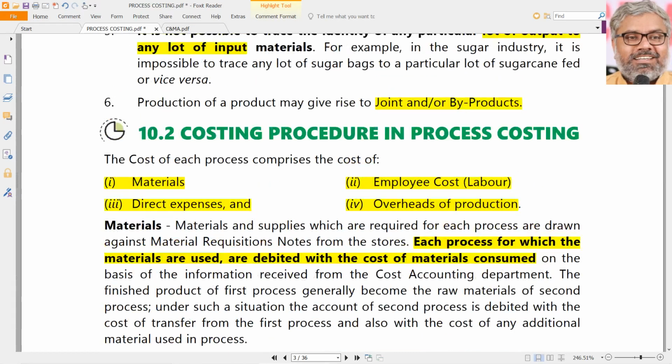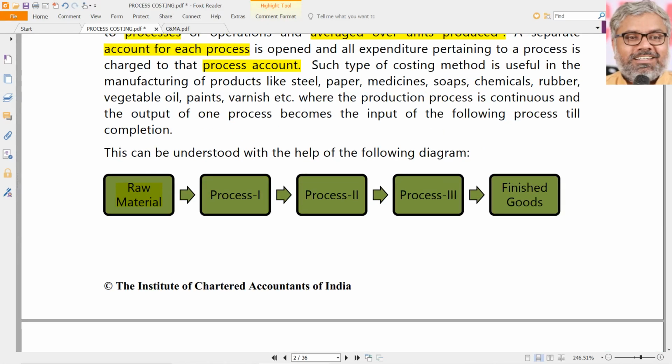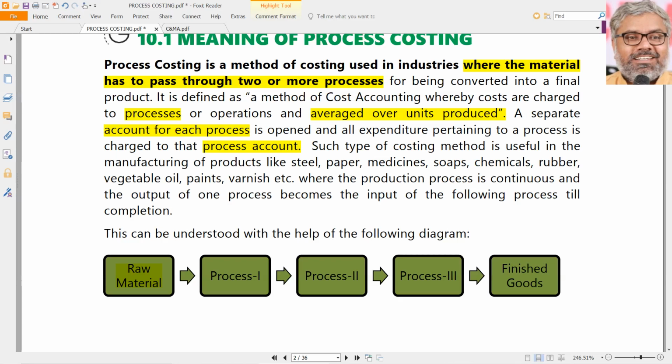But normally materials are introduced in the first level. Each process will not have the same fresh raw materials. For example, sugarcane is introduced in process 1. Let us say that is extracting sugarcane juice from the sugarcane. Again, process 3, process 4, process 2 also will not have sugarcane. Already sugarcane's job is over.